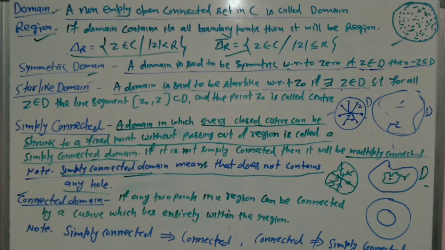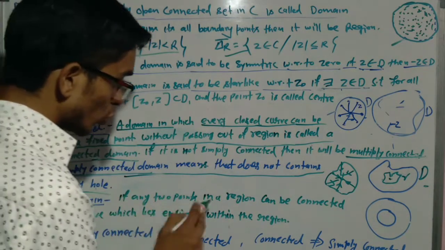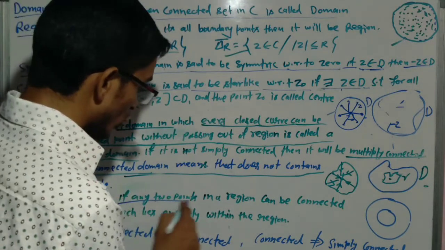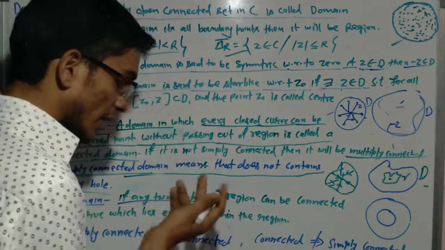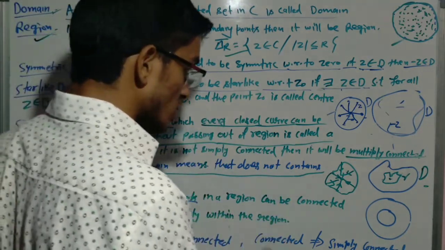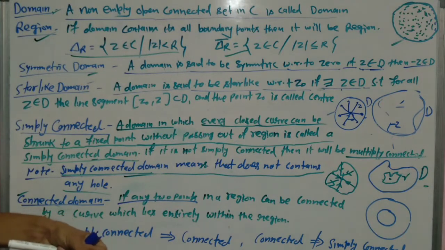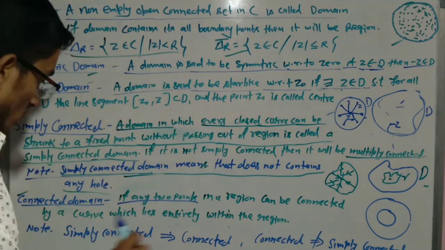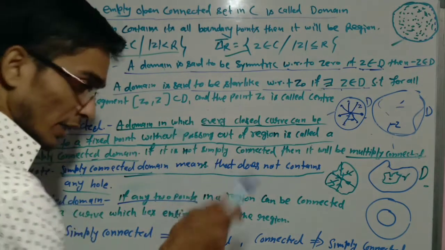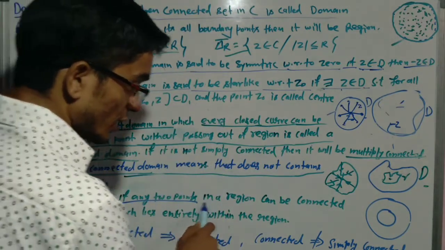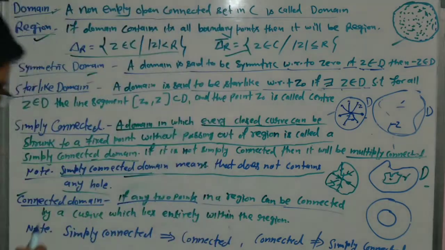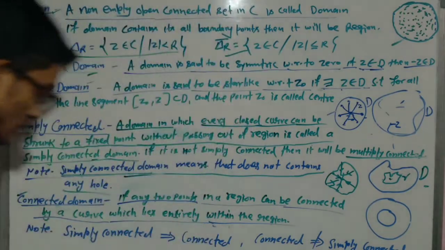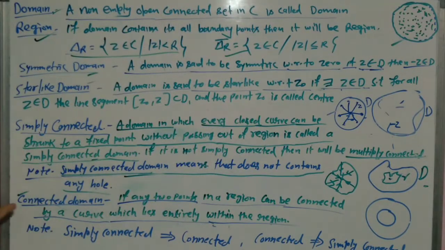Now I will talk about the connected domain. If we take any domain D, or region, and we take any 2 points in this region, and we can join them by a curve or a line segment which lies entirely within the region, then it is called a connected domain. Do you understand?